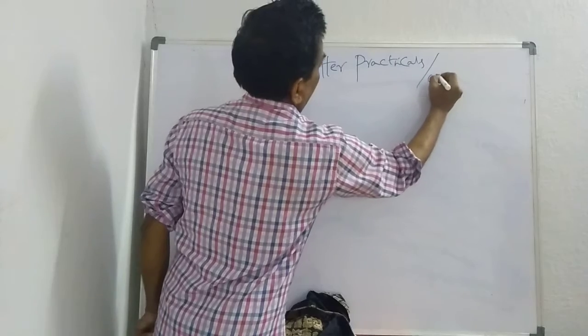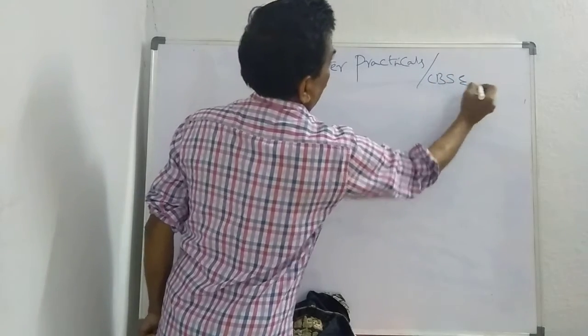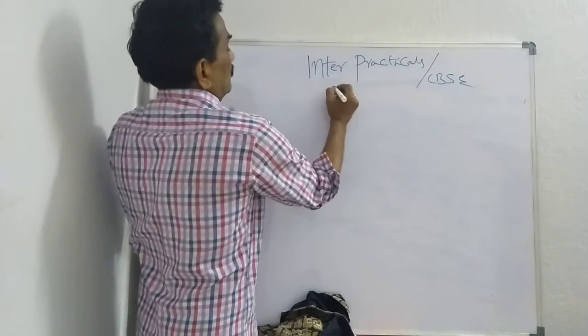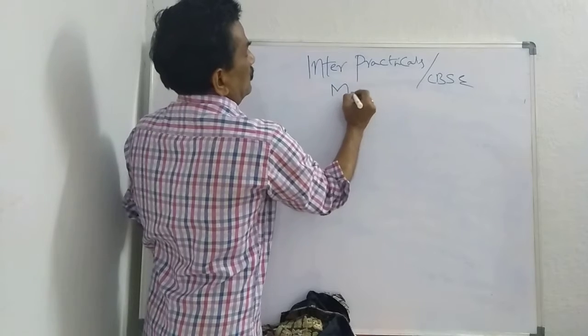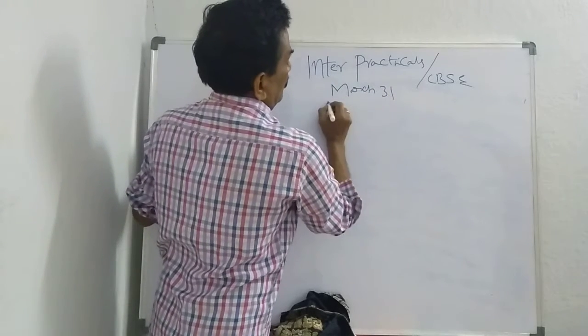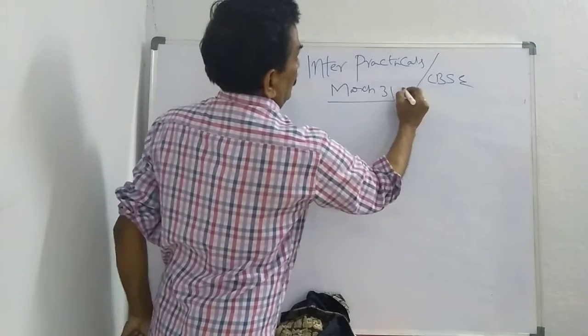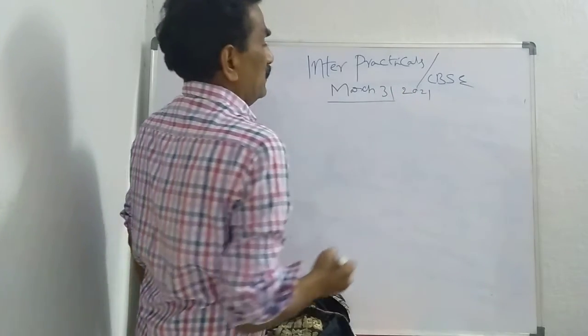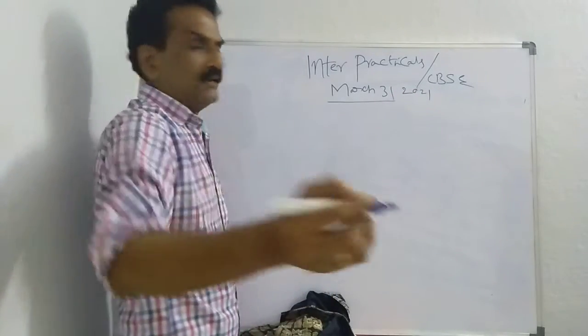In the CBSE practicals, March 31st, 2021 is the commencement date. Let us go for practicals.